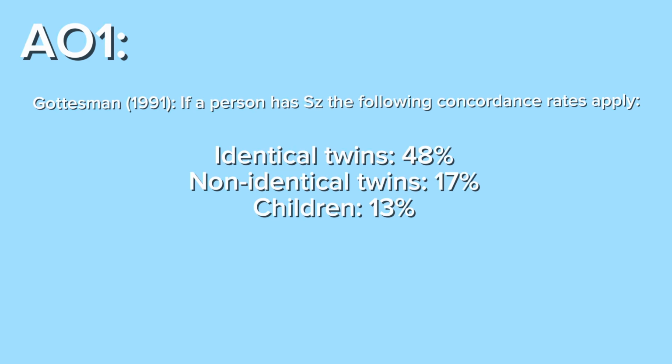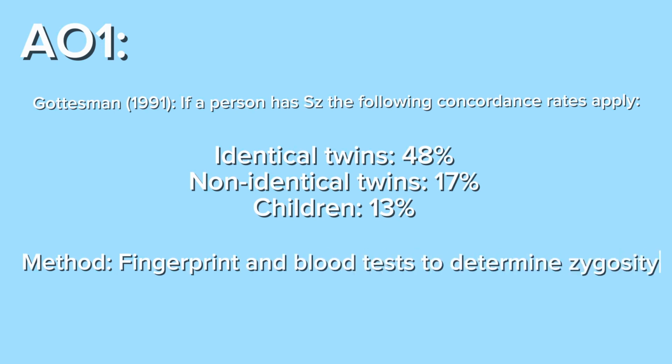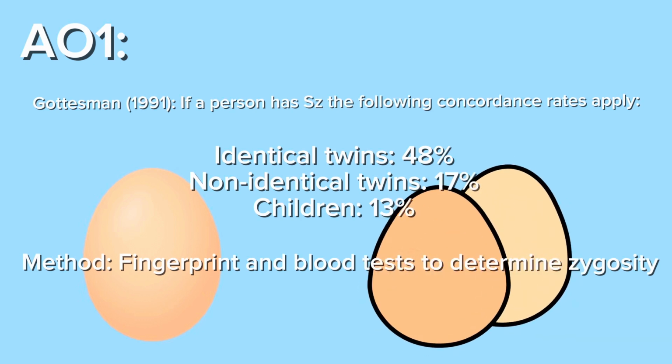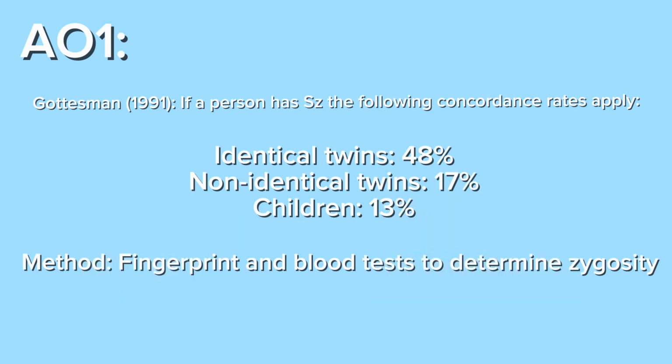So how did Gottesman conduct his study? Well, he used fingerprint and blood tests to determine zygosity. So let's just remember, what is zygosity? Zygosity essentially refers to either monozygotic, so if we're talking about identical twins, mono is one, so monozygotic, one egg, or non-identical twins will be dizygotic, or two eggs. This experiment will be a natural experiment, as zygosity is a naturally occurring variable, and therefore the researcher cannot manipulate